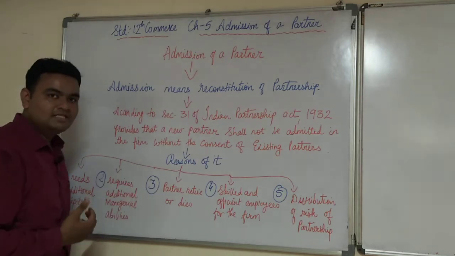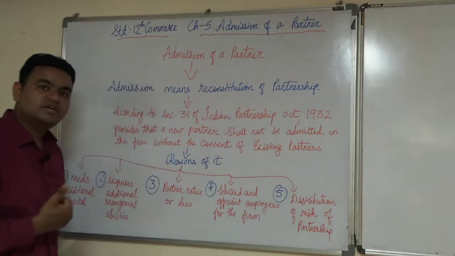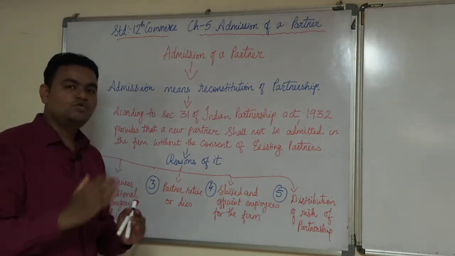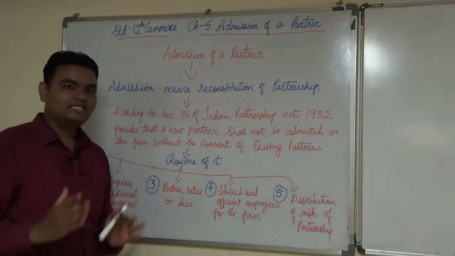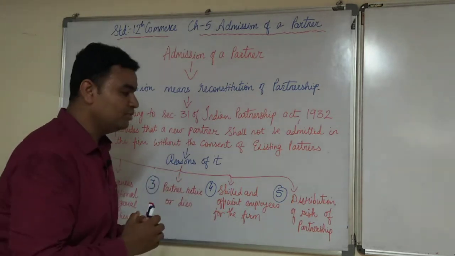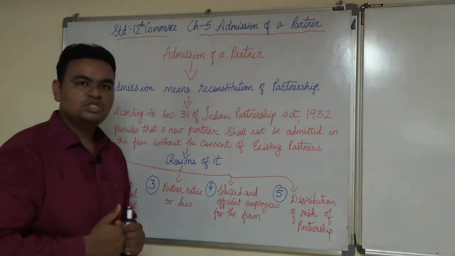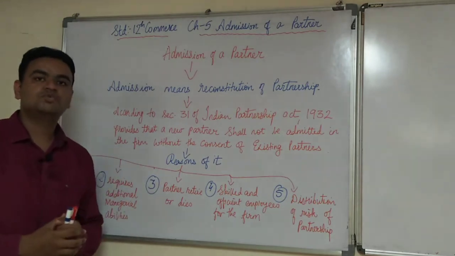So this is one of the reasons for the distribution of the risk of partnership. Whenever you enter into a partnership firm, the profit or the loss has to be distributed. If the profit is there, that has to be distributed among the partners, and even if the loss occurs, you have to distribute that among the partners.